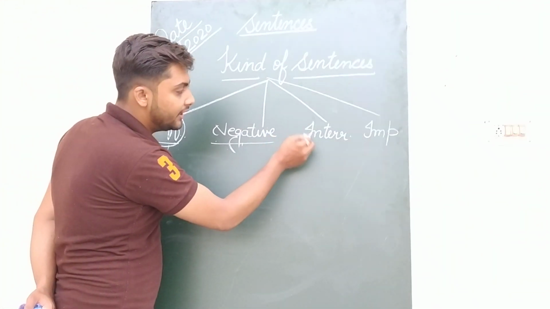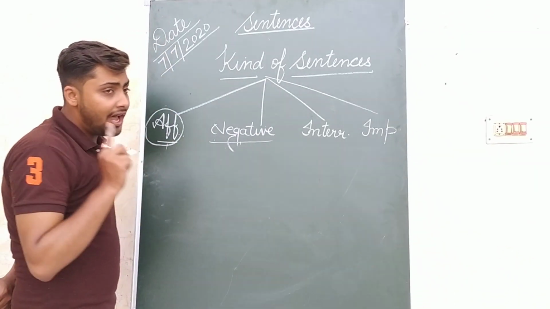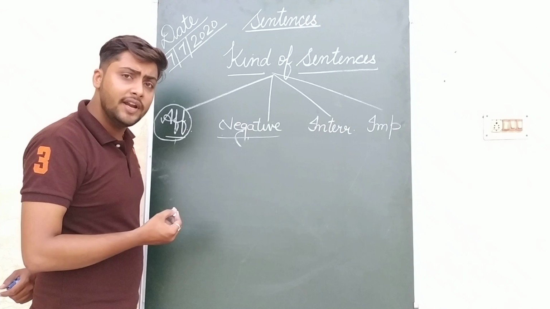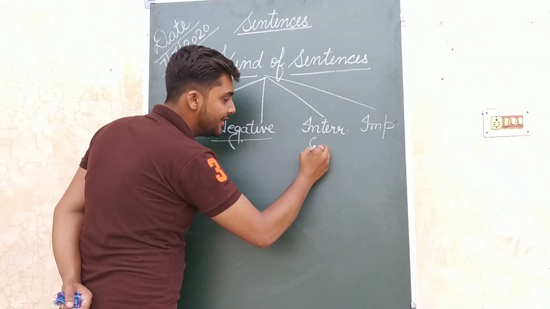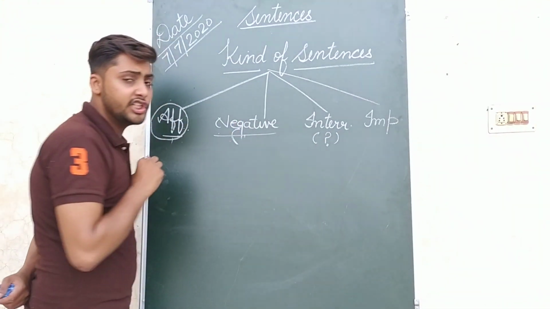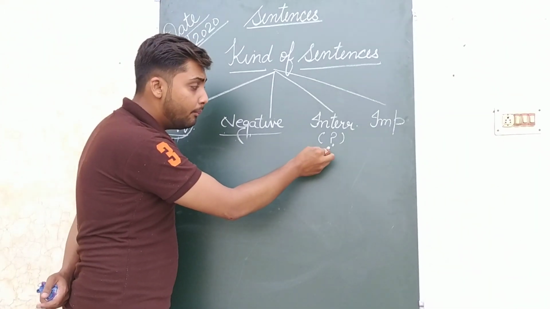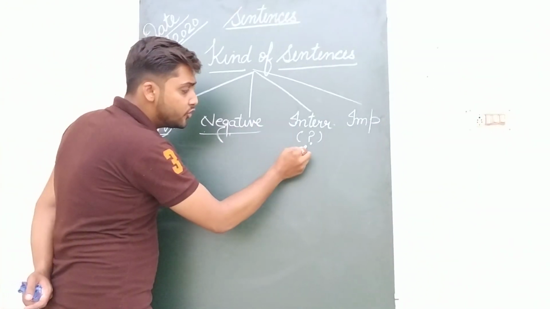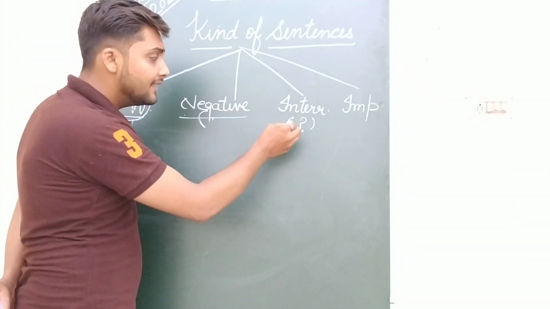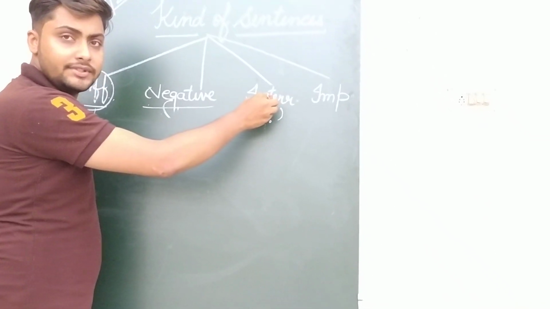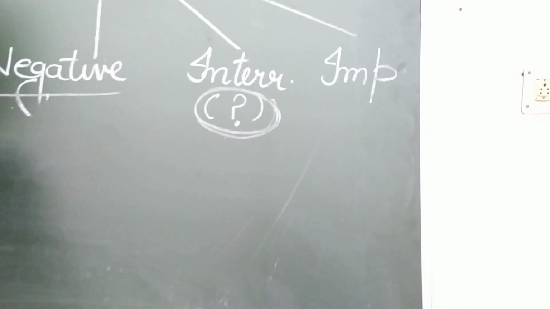Now come to another part, that is interrogative. I want to ask you, what is an interrogative sentence? See, there is a simple indication of an interrogative sentence, that is, you will have a question mark. Whenever you have a question mark in your sentence, but a condition is there, it should be used at the ending of the sentence. Then it will be an interrogative sentence. So this is the main identification of interrogative sentences.